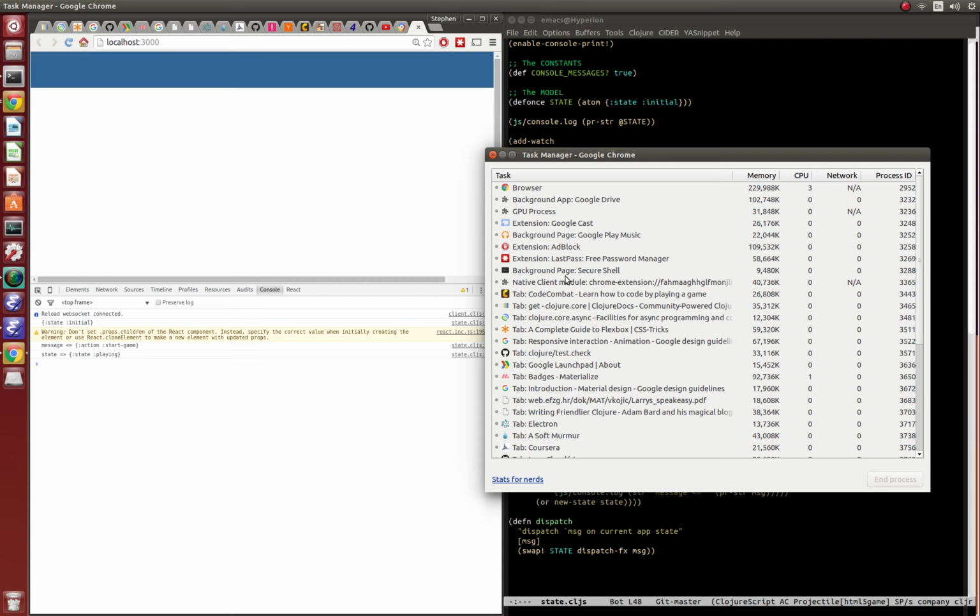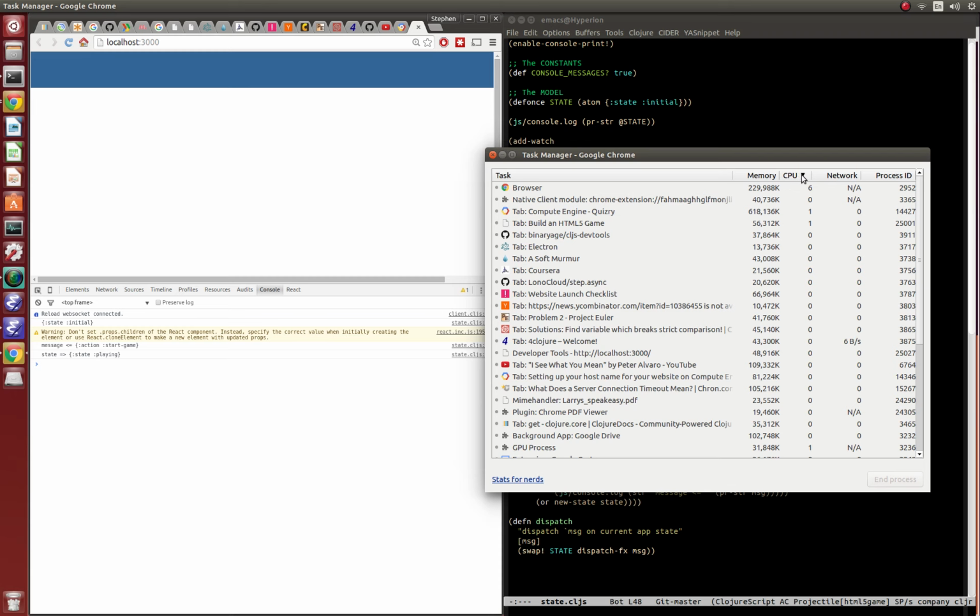Localhost 3000. I'm looking for it. I'm not seeing it. Should be the one that's using the most CPU, I assume. Yep, there you go. Build nation.